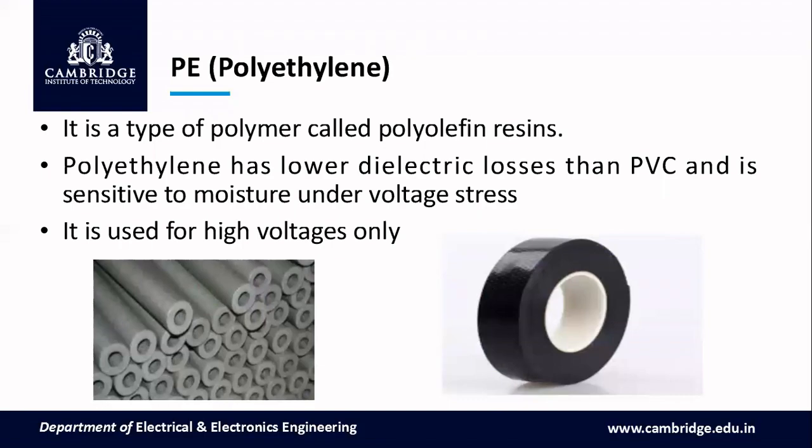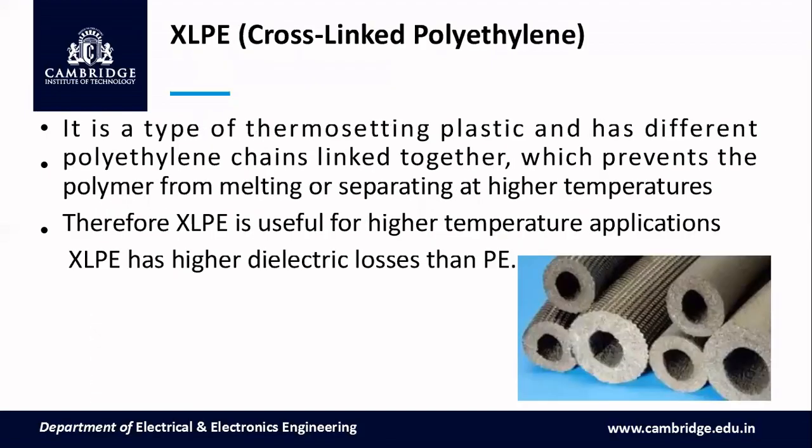Polyethylene is a type of polymer called polyolefin resins. It has lower dielectric loss than PVC, and they are sensitive to moisture under voltage stress. It is used for high voltages only.